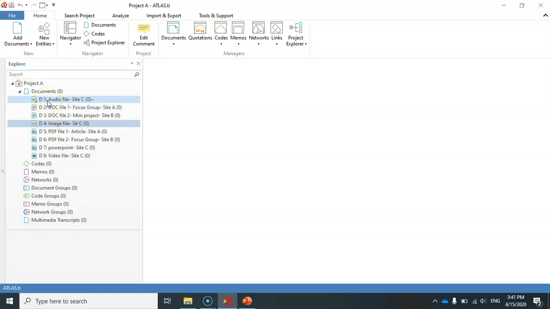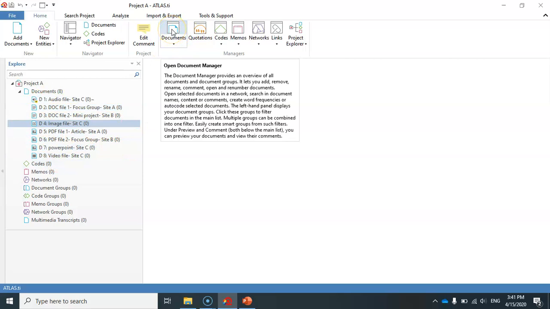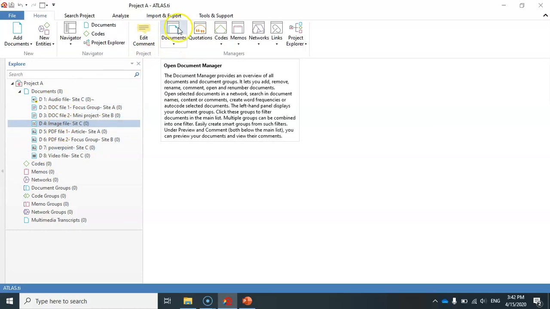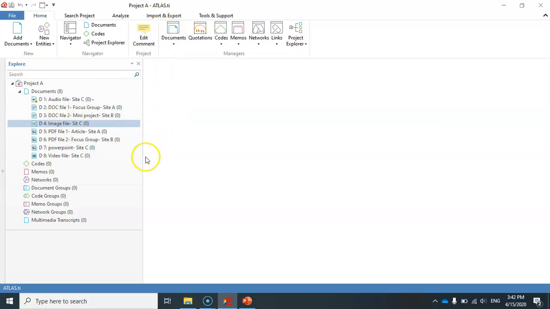Another point here is that you can group these documents here, even though it will be much easier to open Document Manager and group your documents. I will show you how you can create a few document groups here, and then I will open Document Manager and we'll do the same using this feature. So let's just try to group a few of these documents. For example, let's try creating groups based on document type.